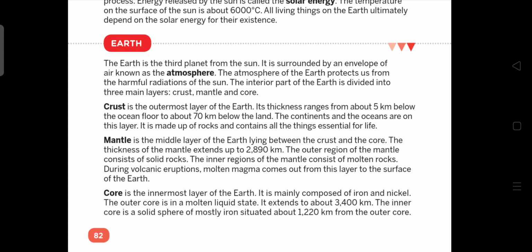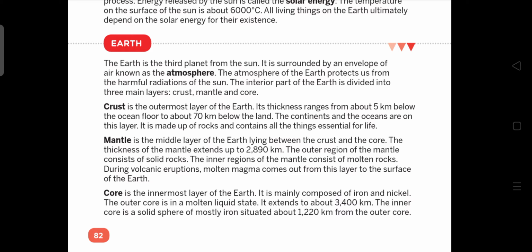The inner part of earth is divided into three main layers: crust, mantle and core. Crust is the outermost layer of the earth. Its thickness ranges from 5 km below the ocean floor to about 70 km below the land. So it is the width of crust, and the continents and the oceans are on this layer. It is made up of rocks and contains all things essential for life.